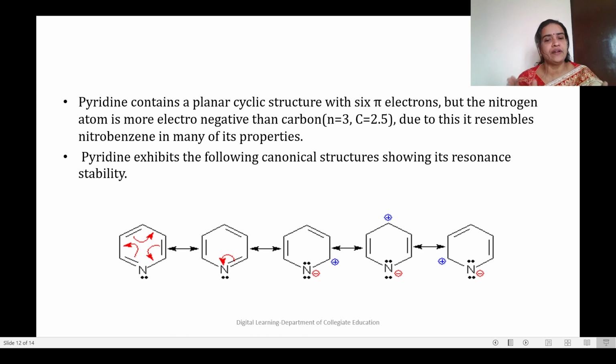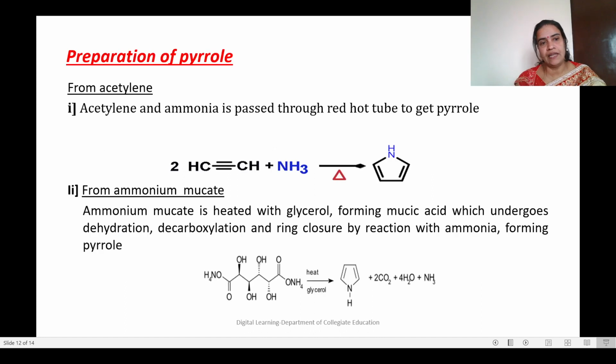It is not required. Apart from that, the double bonds are enough because there are alternate double bonds. When there are alternate double bonds, there is no need for the lone pair to take part in resonance. So all these structures we get as resonating structures for pyridine, which add to the stability of pyridine.